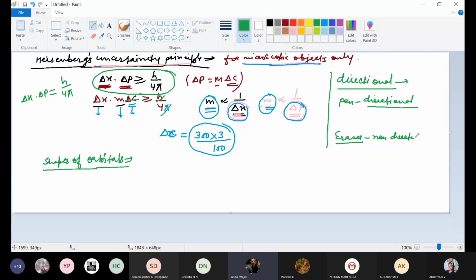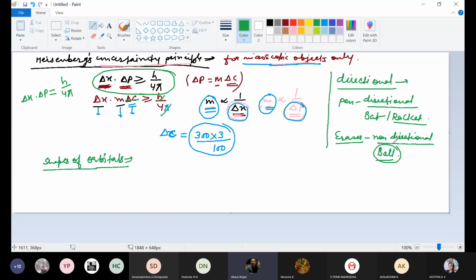One more example I would like to give you so that we can understand what the meaning of directional is. See, a cricket bat or any bat, a badminton racket, if you change the direction, then properties will get changed. Now you won't be able to play it properly. But what about the ball? If you change the direction of the ball or shuttlecock, then properties will not get changed.